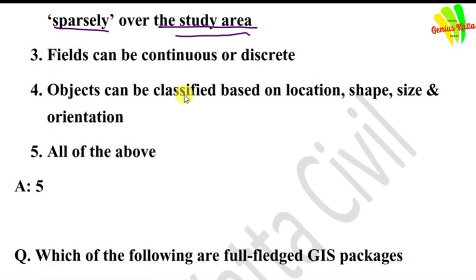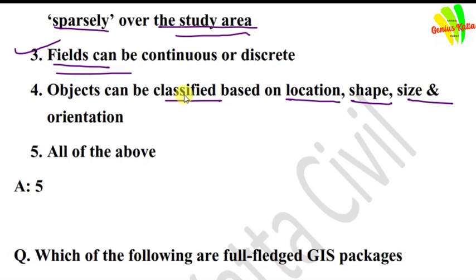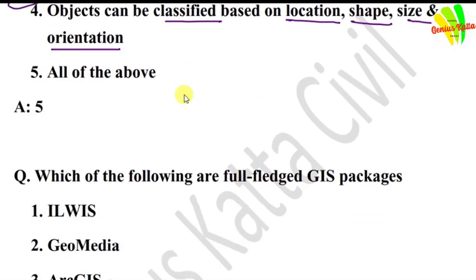Fields can be continuous or discrete. Yes, 100%. We already explained that. Objects can be classified based on location, shape, size and orientation. Yes. Answer is all the above.